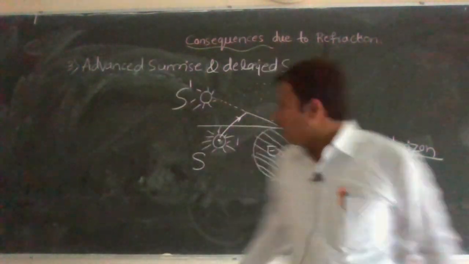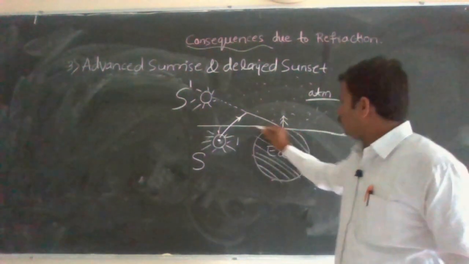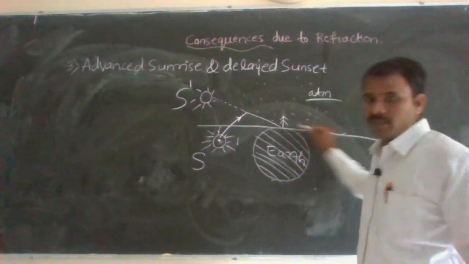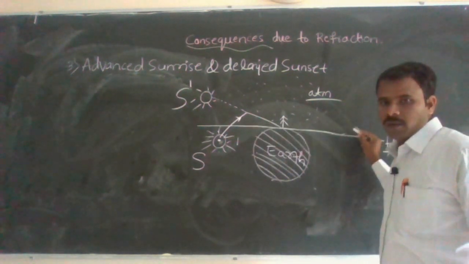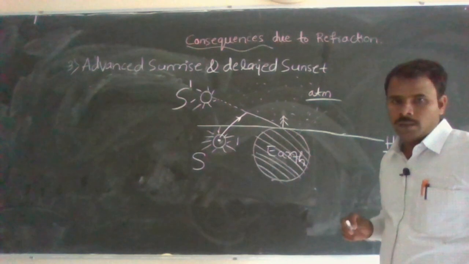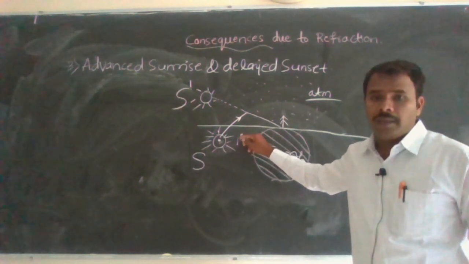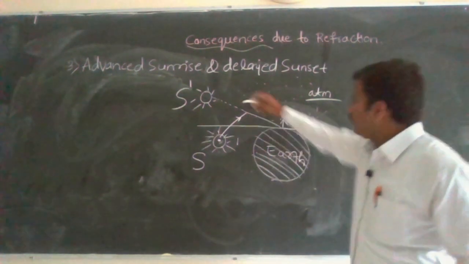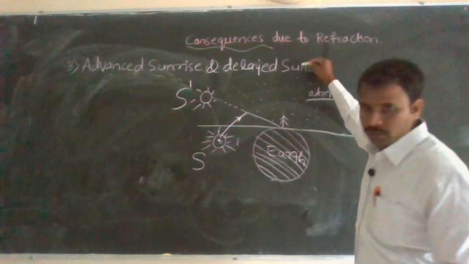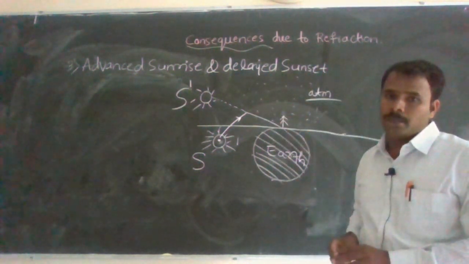When the ray of light coming from the sun crosses the horizon, it acts as a normal. Therefore when the ray of light turns from rarer medium to denser medium, the refracted ray should have gone straight, but it bends towards the normal.